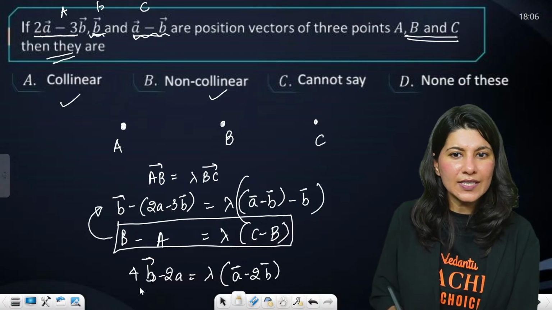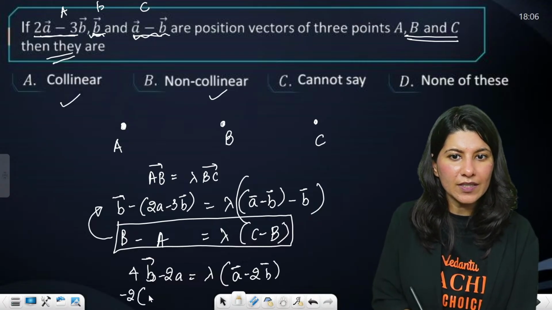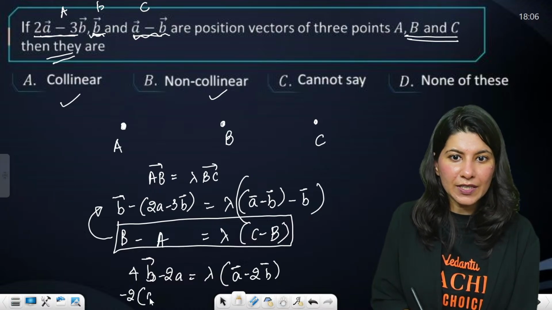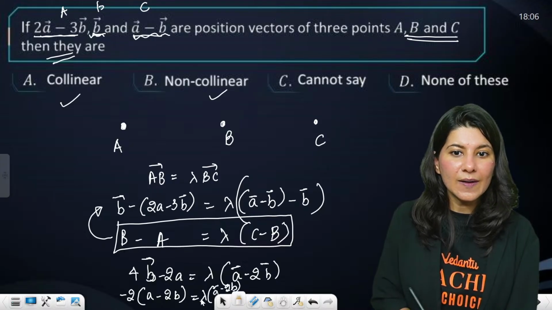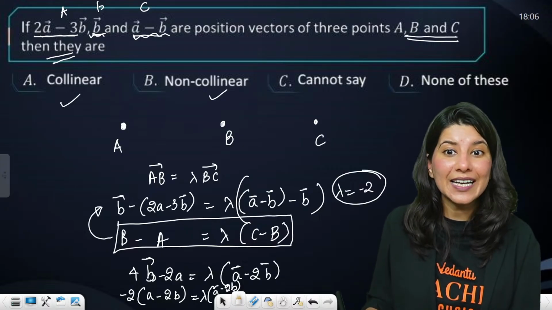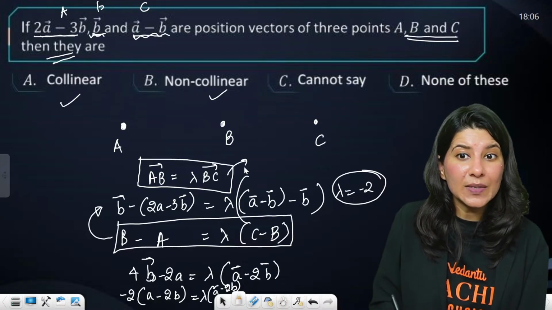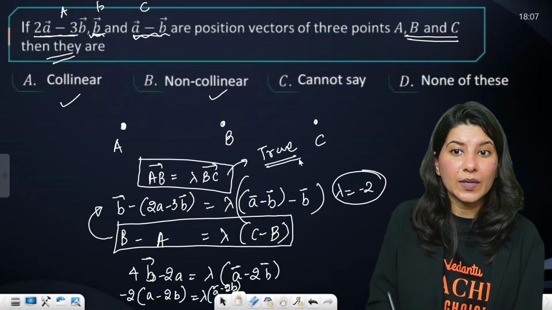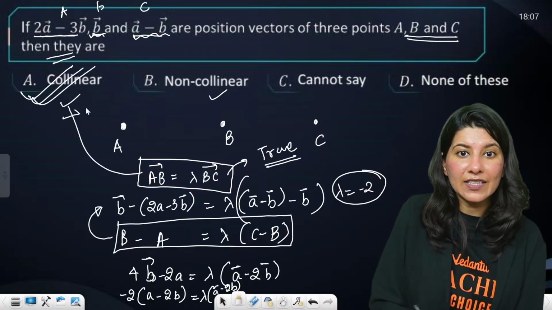Now, can you understand this? If I take minus 2 common from here, this is going to become a minus 2b only. Lambda times a minus 2b, right? So here lambda is coming out as minus 2. That means AB equals lambda times BC is becoming true, so they are collinear because it is satisfying this condition.